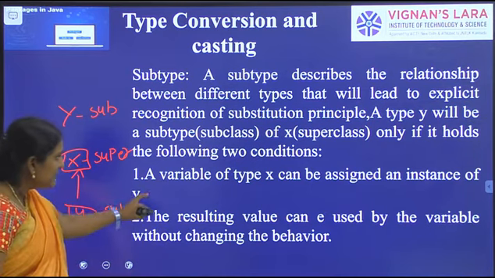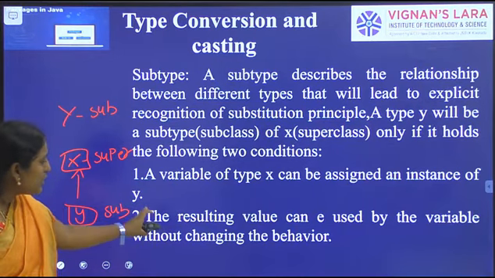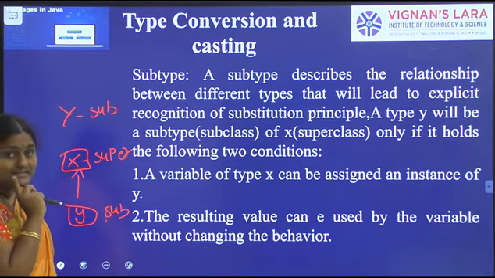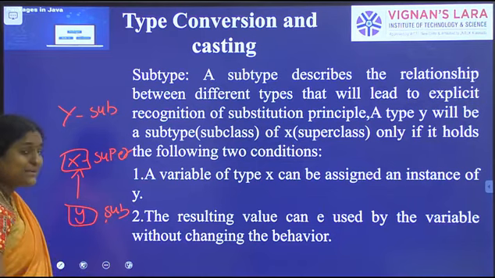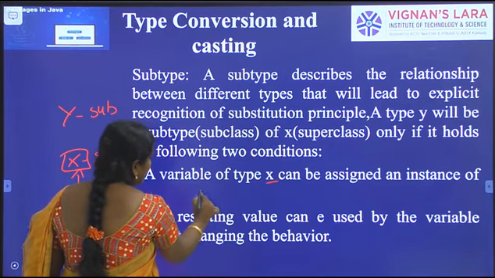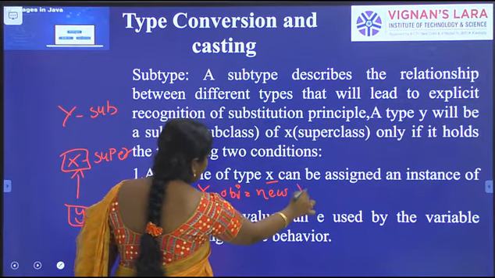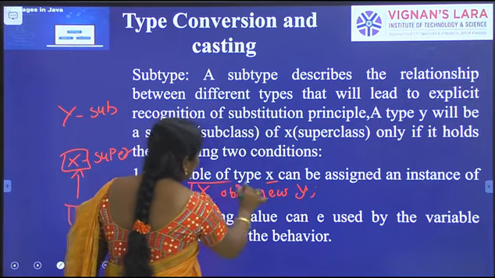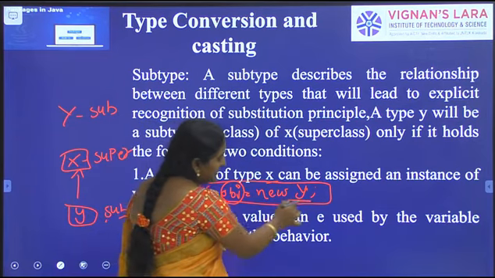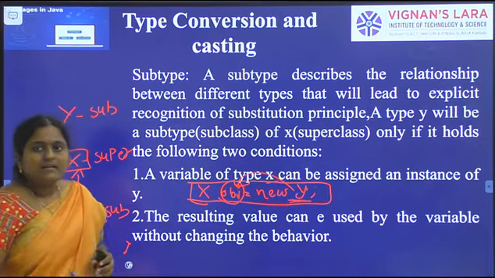First, a variable of type X can be assigned an instance of Y. Here Y is the subclass and X is the superclass. A superclass reference can be assigned a subclass object. Here I am creating a reference of the superclass: X obj = new Y. So a variable of type X can be assigned an instance of Y. The object of subclass Y is assigned to a reference variable of the superclass.